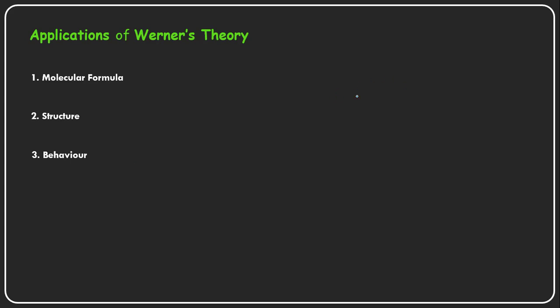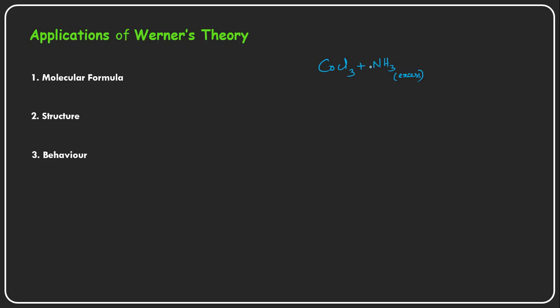For example, let us take the cobalt complex only. How did he prepare it? By taking cobalt trichloride, treating it with some excess of ammonia, he prepared some complexes.